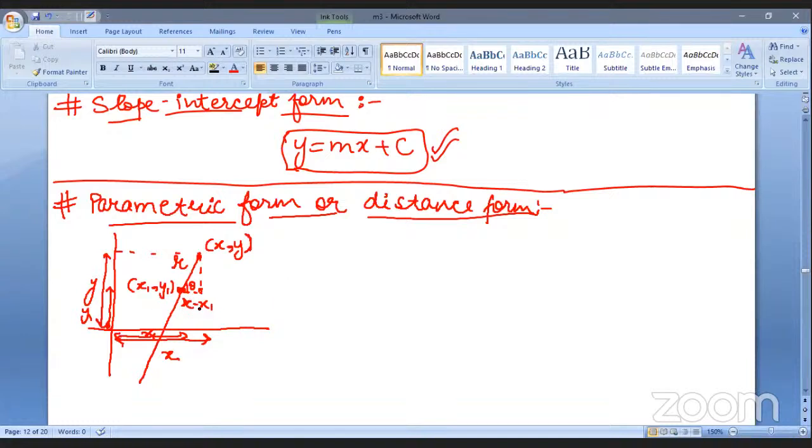Then we have to find the sine theta. So this is very important. x minus x1 will be equal to this region. Similarly, y minus y1 will be equal to this region, what we need to find here. So till here, is it clear? Or shall I explain once more? Till here, how we found out these two things? We're just finding out the remaining distances. Yes or no? Yashasvi?